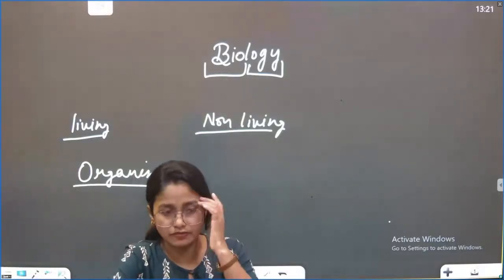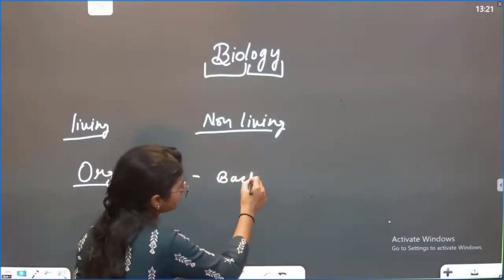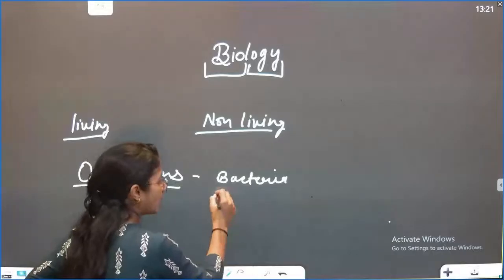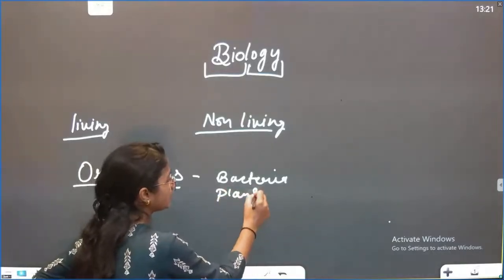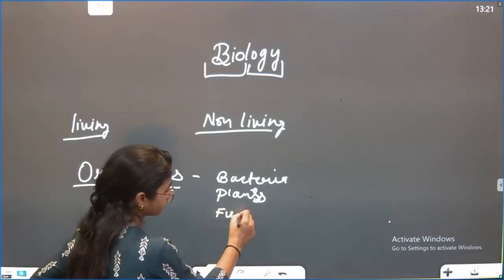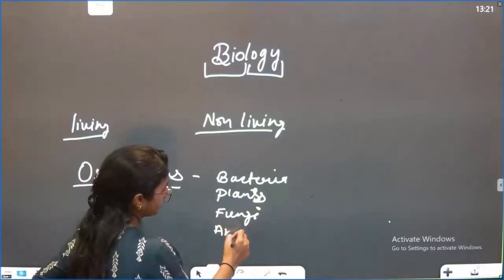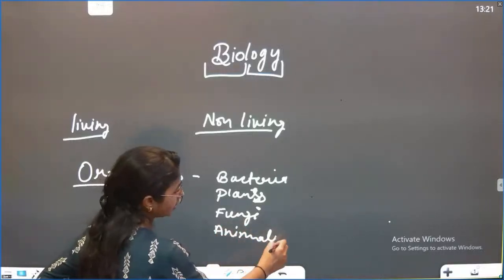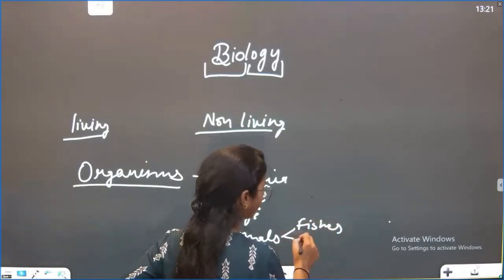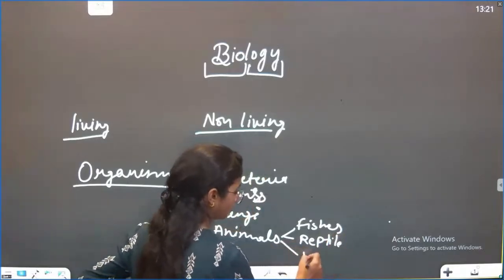Many organisms have been found, such as bacteria. They are a very simple form and can grow anywhere. Then we see plants, then some organisms such as fungi, then animals. Even in the animal category, we see fishes, then reptiles, then humans, of course.